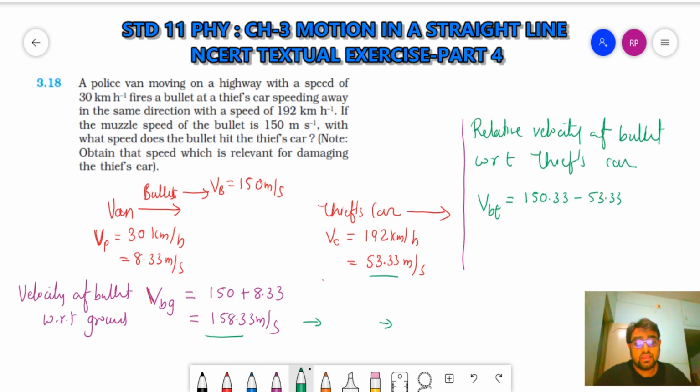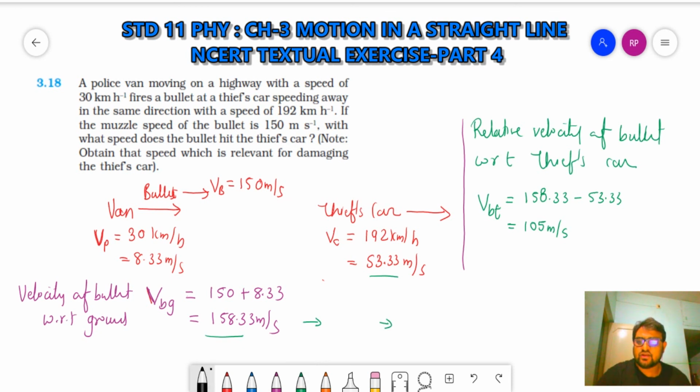When they are moving in opposite directions, you need to add them. So this will be 158.33 minus 53.33, which is 105 meter per second. Clear? So the bullet will hit the thief's car with a speed of 105 meter per second.